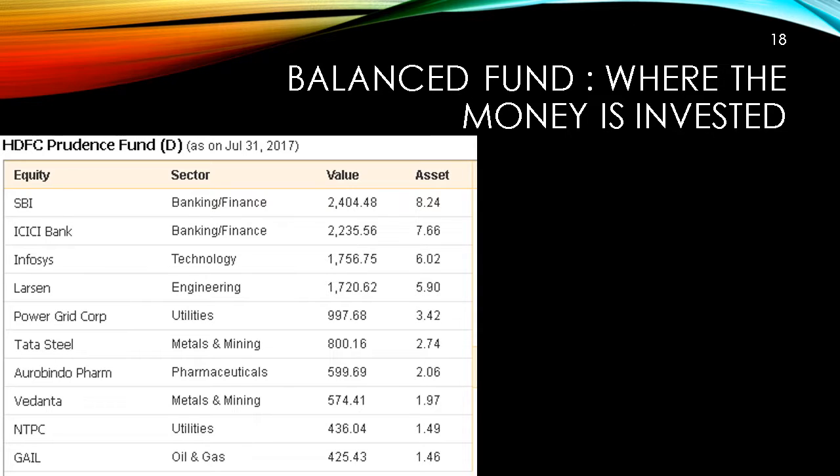The other fund that we saw in the previous slide is the HDFC Prudence Fund. And once again, you have a mixed bag consisting of the State Bank of India, ICICI, some tech companies like Infosys, engineering groups like Larsen and Toubro, and of course metals and mining like Tata Steel. It's once again top companies, all blue chip, and that's where the money comes from when it comes to long-term investment, and that's how the returns are close to 15 to 20%.